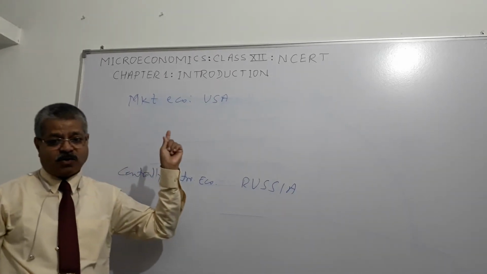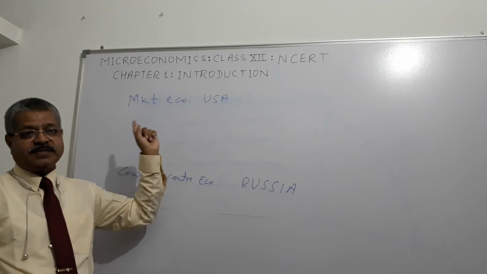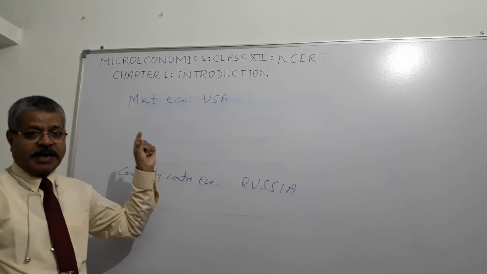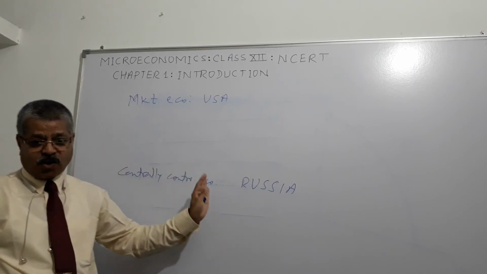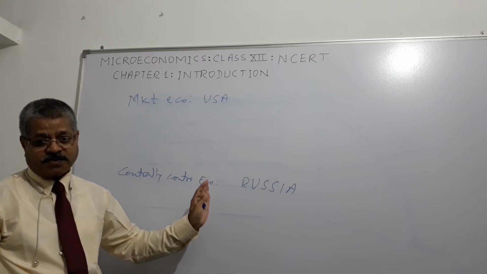What is a market economy? Market economy allows people to buy and sell freely among themselves. And in a centrally controlled, centrally planned economy, what happens?